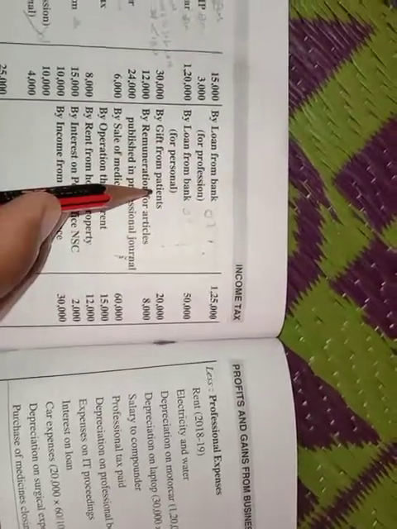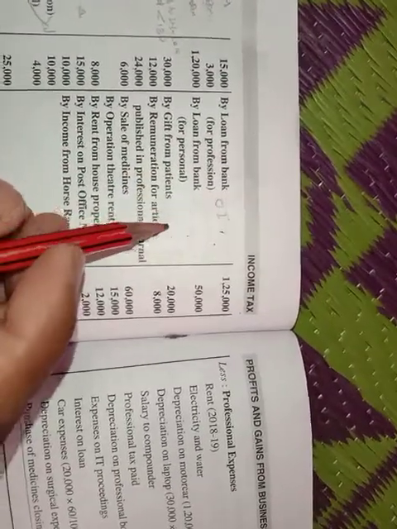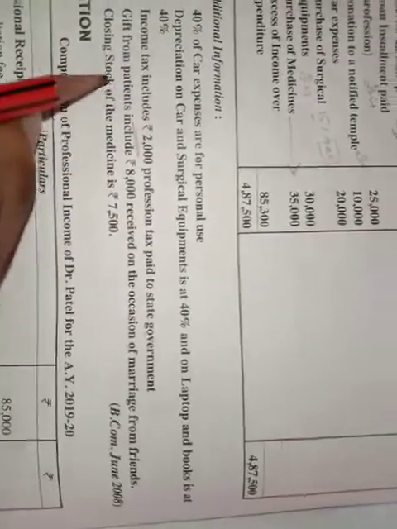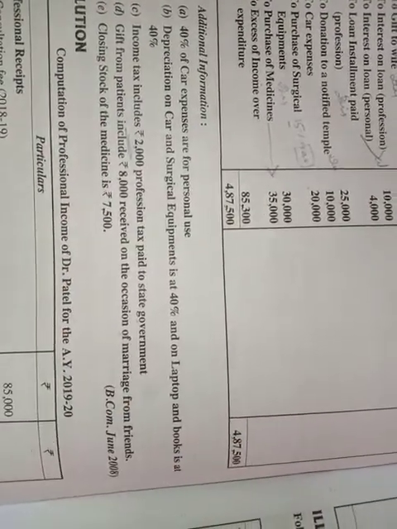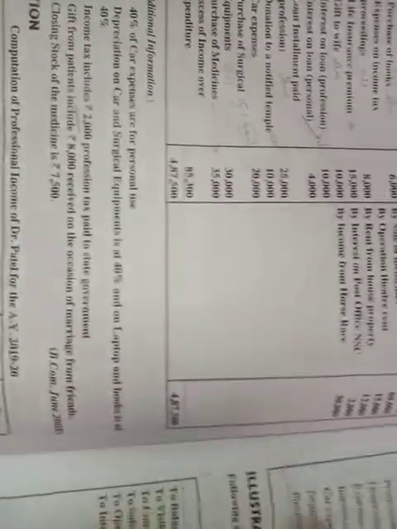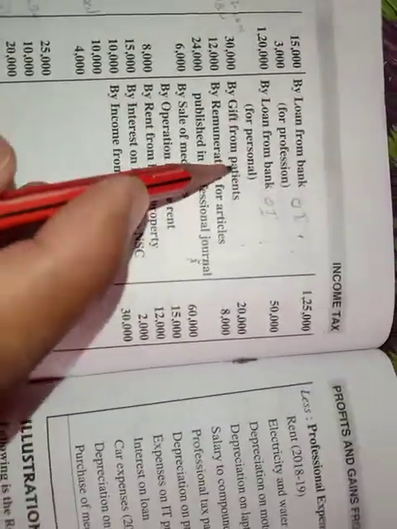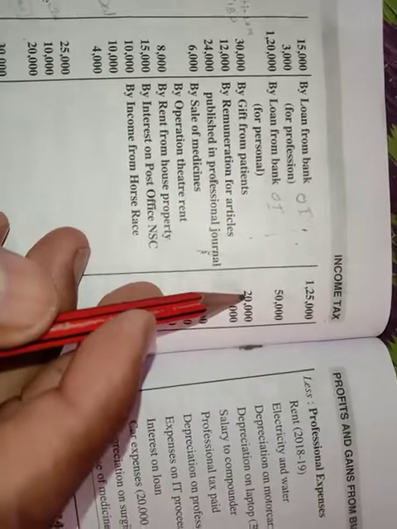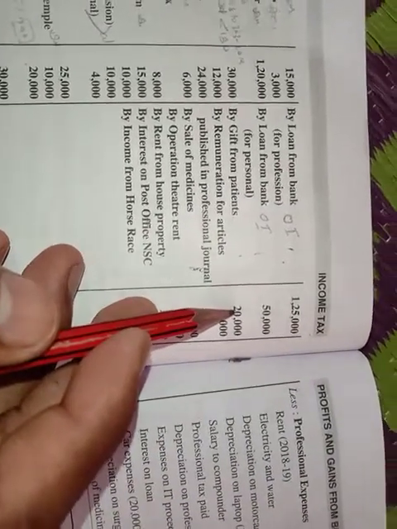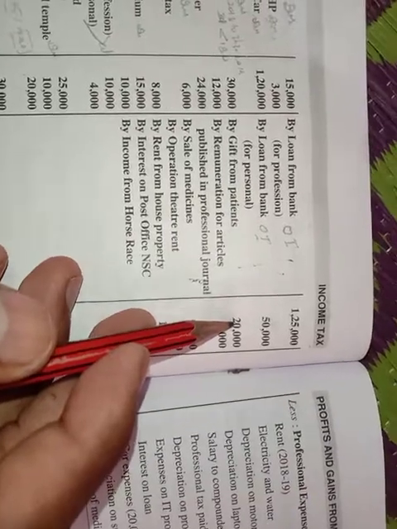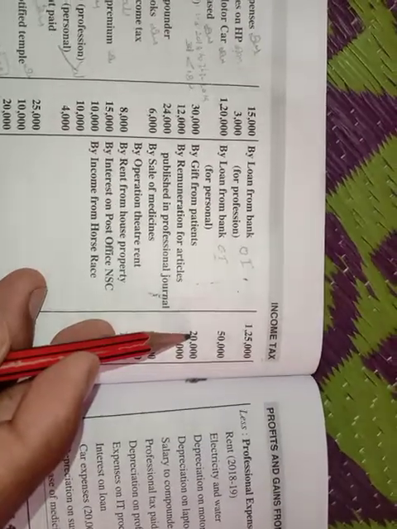Next, gift from patients. For gift from patients, they gave one adjustment. See, gift from patients includes 8,000 received on the occasion of marriage from friends. On his marriage he received 8,000. Out of 20,000, 8,000 is personal, nothing but other sources of income. So only 12,000 is related to profession.